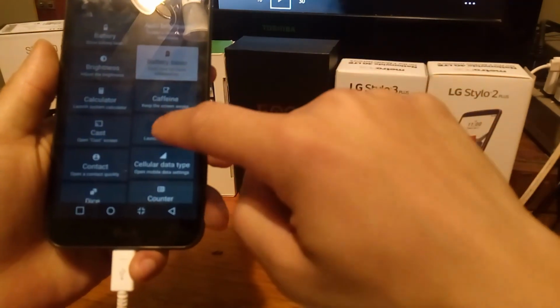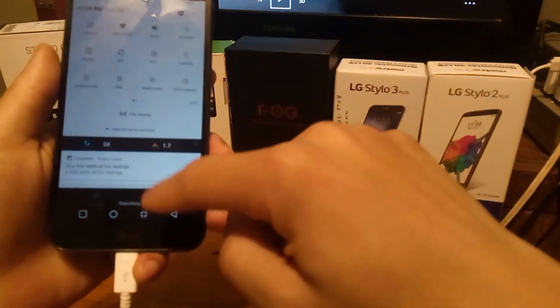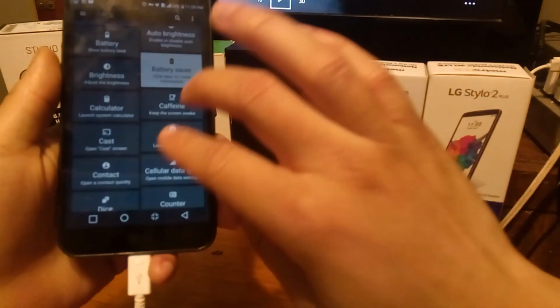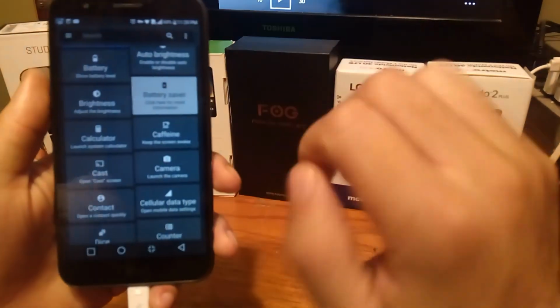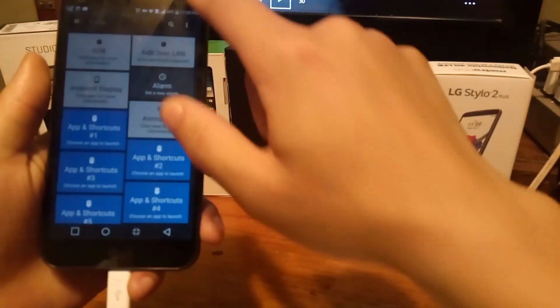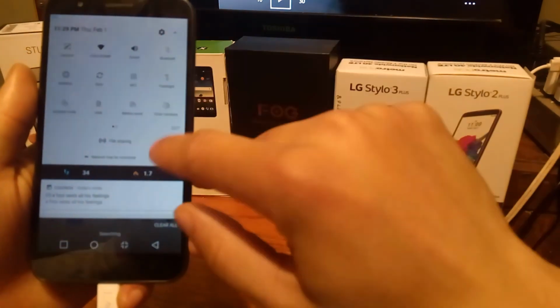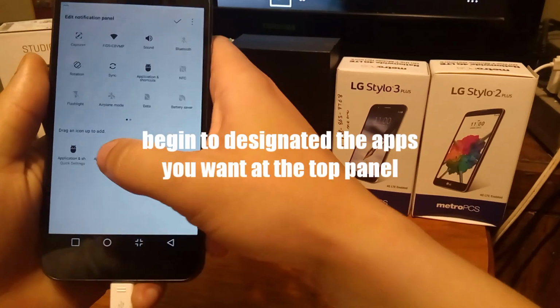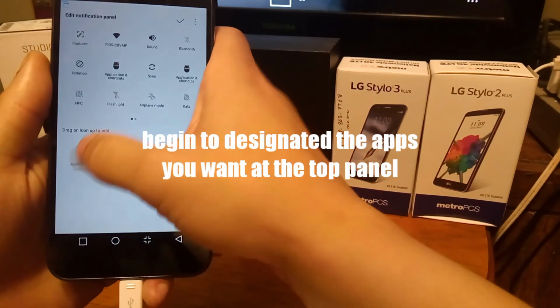Also, it does give you the ability to add the camera up here on your feature for the Nougat 7.0. What you're going to notice is when you swipe with two fingers, it does take you directly to that bar rather than swiping two times down with one finger. So let's go ahead and swipe down, press that edit button, and go ahead and add these shortcut options here.